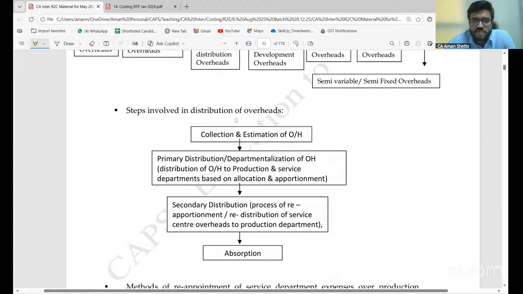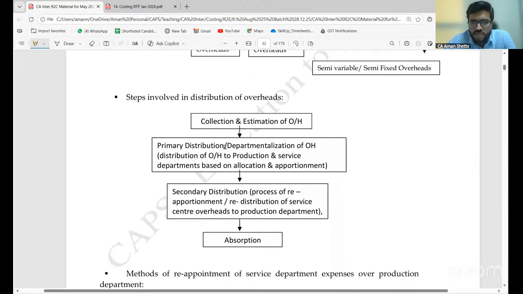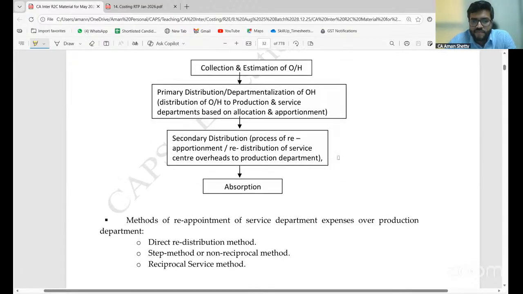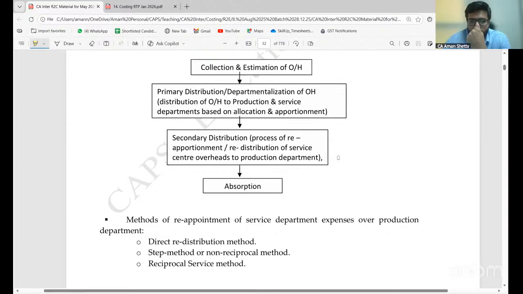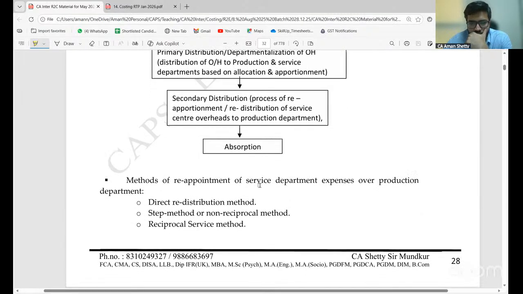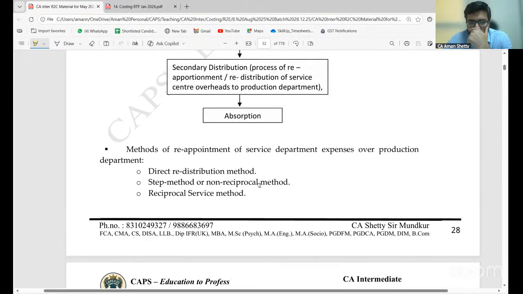Steps involved in distribution of overheads. First, collection and estimation of overheads. Second, primary distribution or departmentalization of overheads, that is, distribution of overheads to production and service departments based on allocation and apportionment. Third, secondary distribution, the process of reapportionment or redistribution of service center overheads to production departments. Fourth, absorption. Methods of reapportionment of service department expenses over production departments.